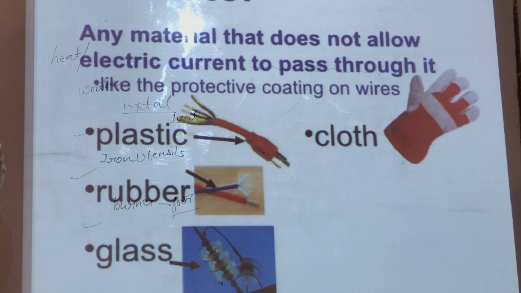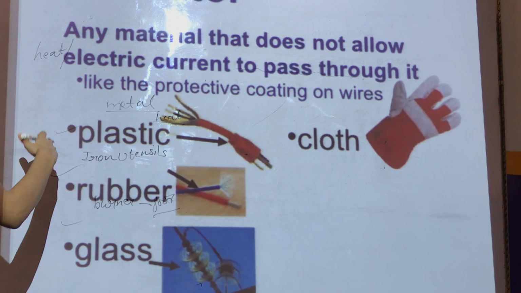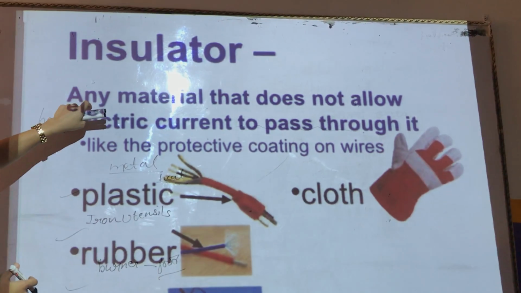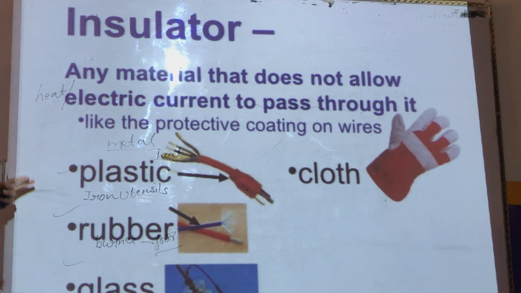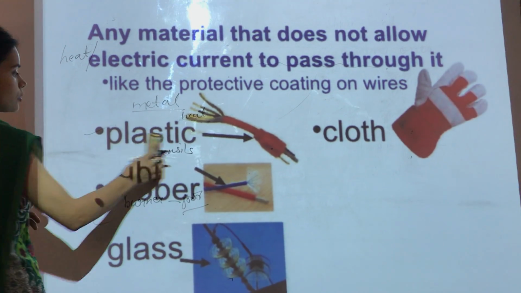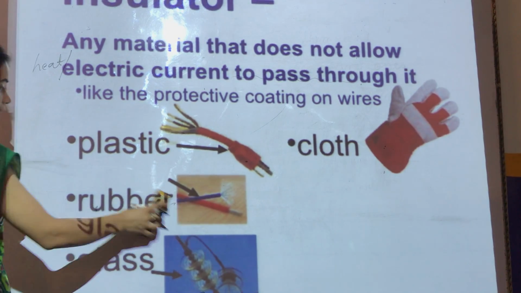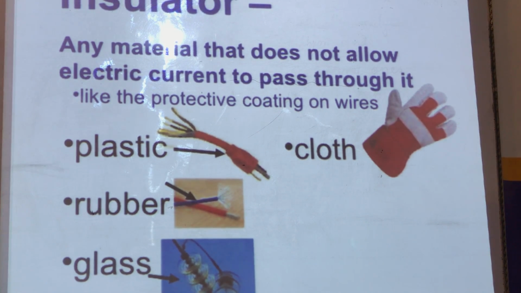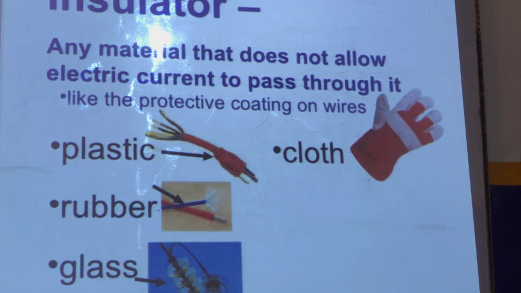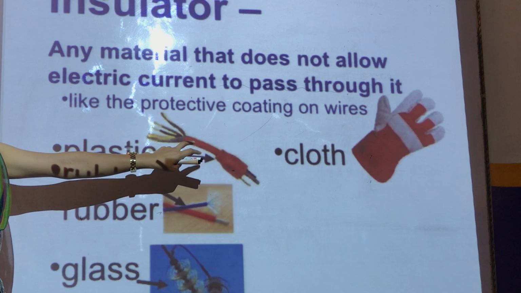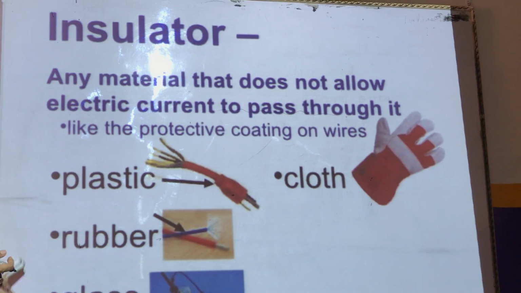Also any material that doesn't allow heat or electric current to pass through it, like the protective coating on wires, are called insulators. Any material that doesn't allow heat to pass through it is called an insulator, like plastic, rubber, glass, all these things. Also in microwaves, you must have seen these type of gloves. They come so that you can protect your hands from burning. Yes. So all these are called insulators. Also you might have seen the wires are wrapped inside plastic or rubber so that you can prevent yourself from electric shock or from burning. Okay, so that's the reason why insulators are used.